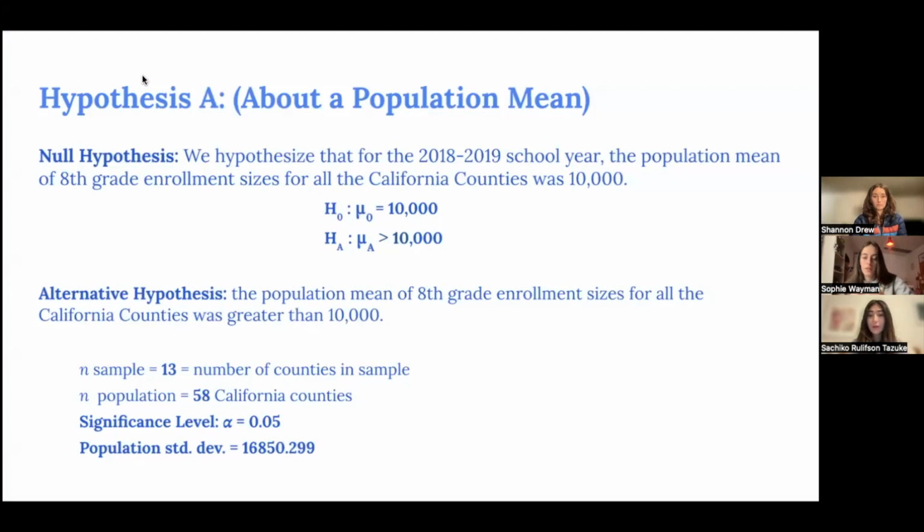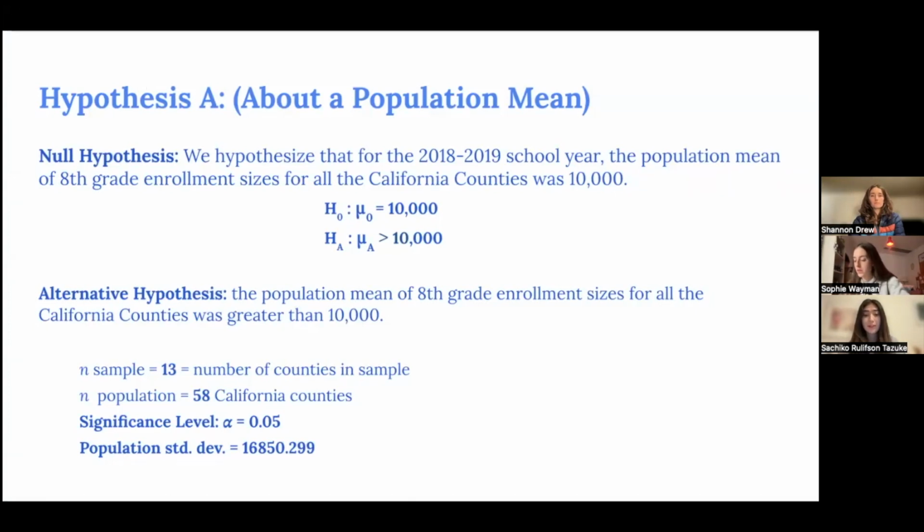Like Sophie said, our null hypothesis was that for the 2018-2019 school year, the population mean of 8th grade enrollment sizes for all California counties was 10,000.